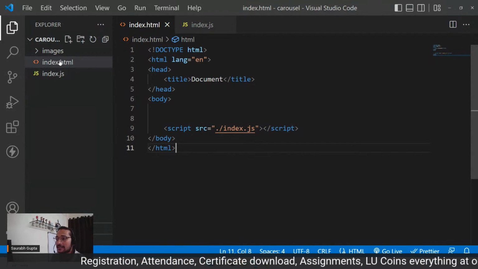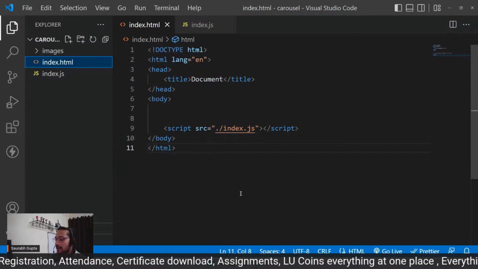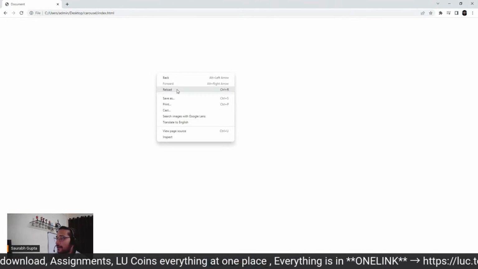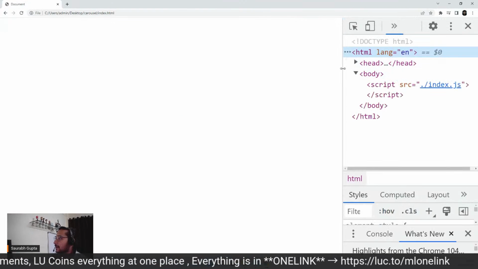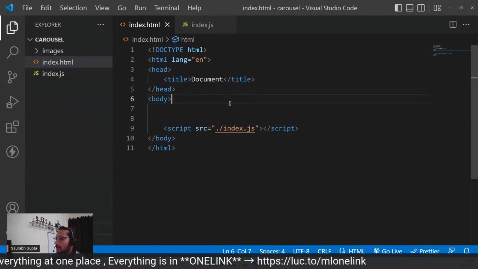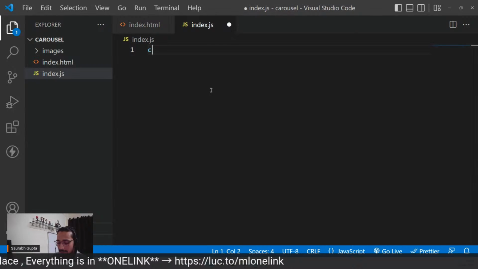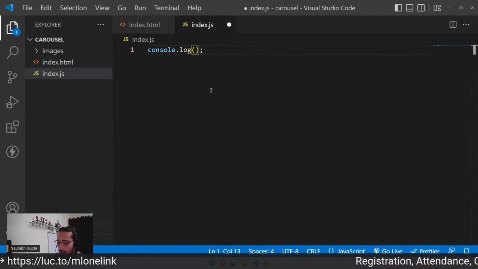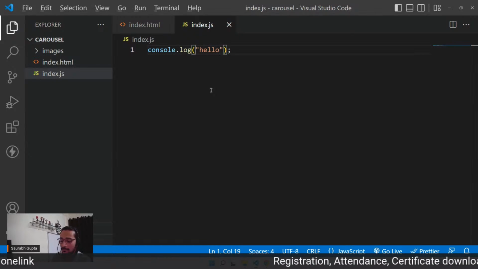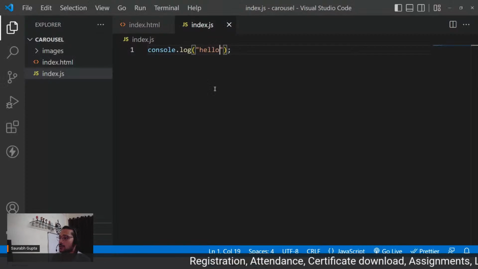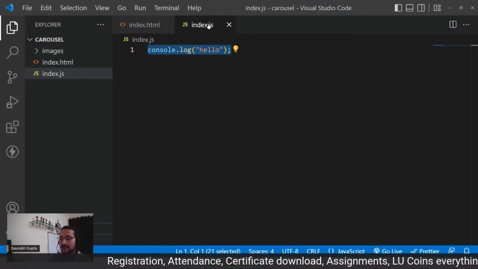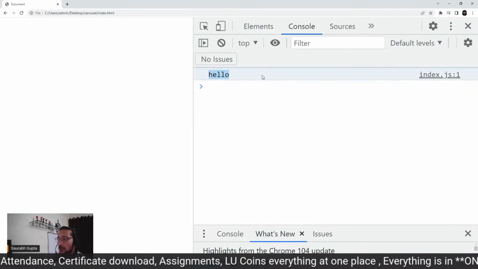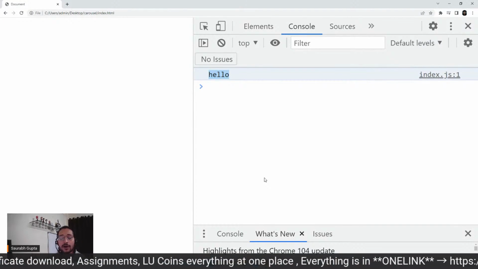And let's see if this link is working. So just run this HTML page quickly. You can see a beautiful looking white page here. And now let's go on the console. And let's just perform a console.log so that we can confirm at least that it's working. So console.log, hello. Here we go. So I have written the console.log on my JS page separately, and I'm running this HTML page, but I can still see the output on console. That means they are perfectly linked.